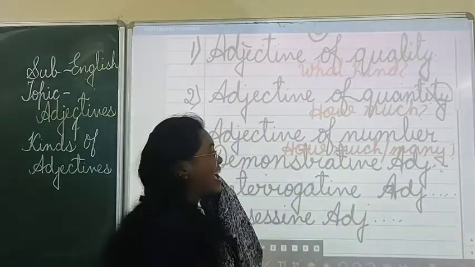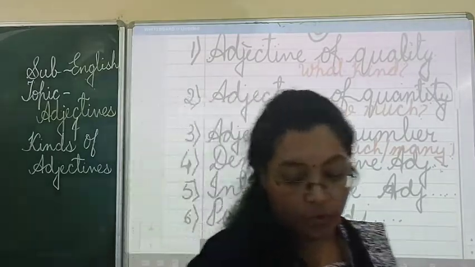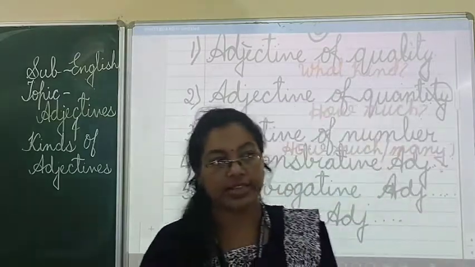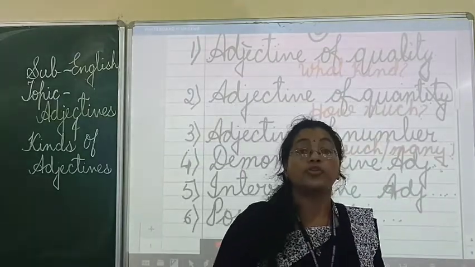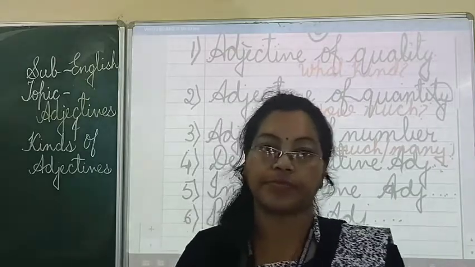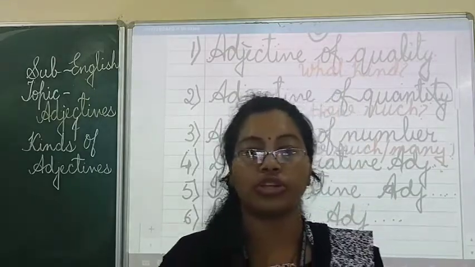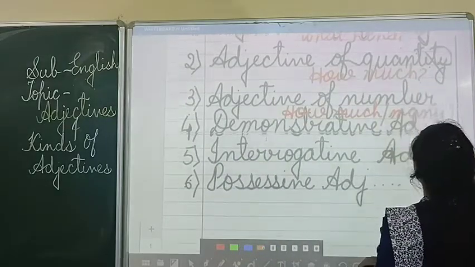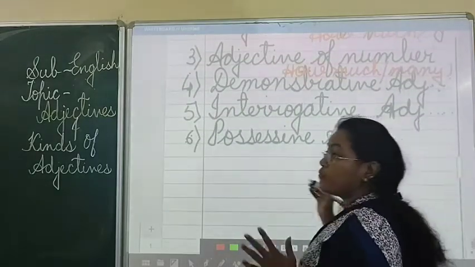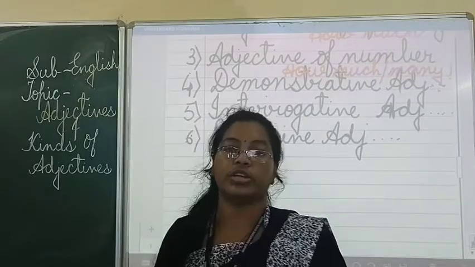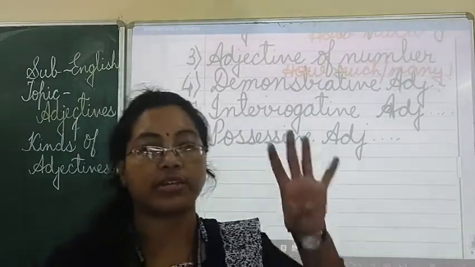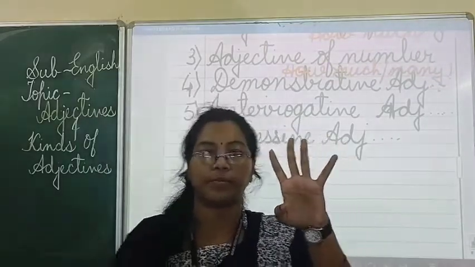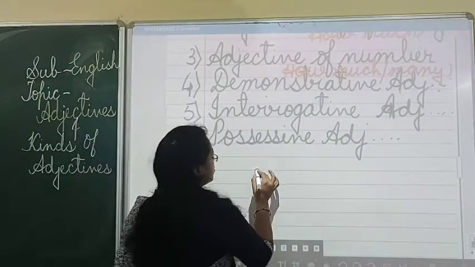Here, demonstrative adjective. What do you mean by demonstrative adjective? Demonstration means to point out something. In demonstrative adjective, 4 words only will come. What are those 4 words?